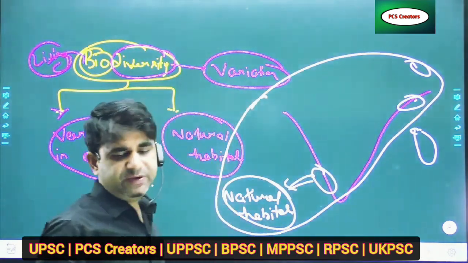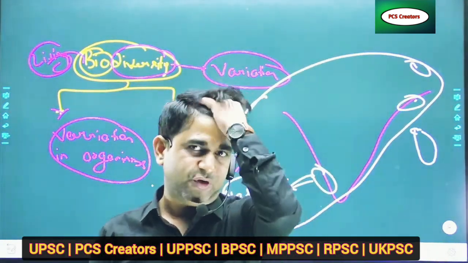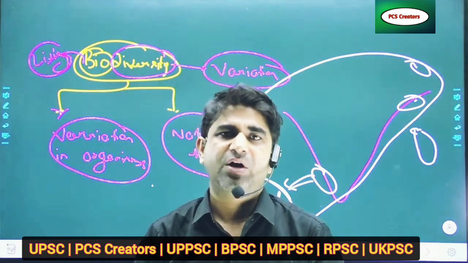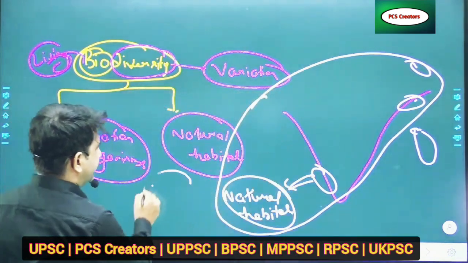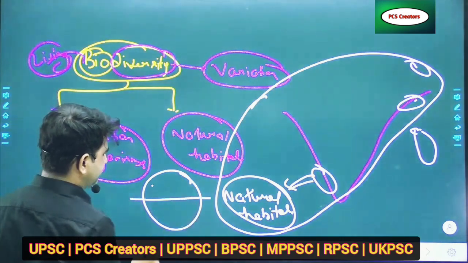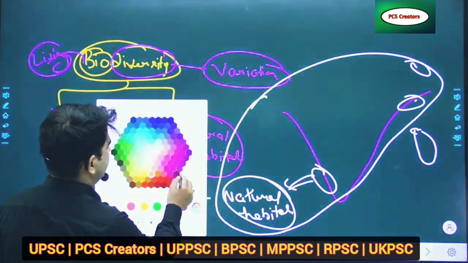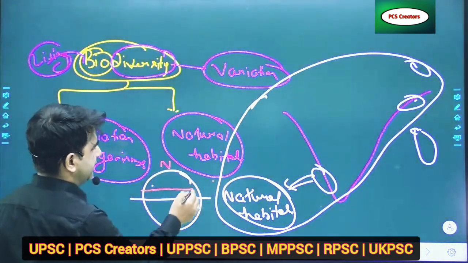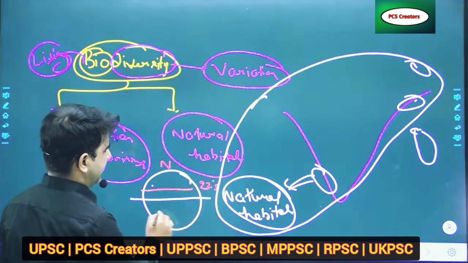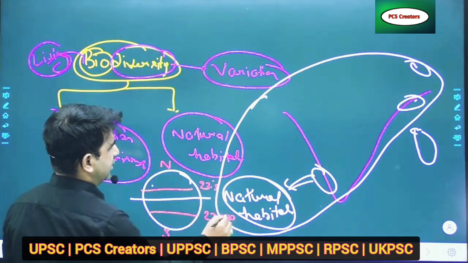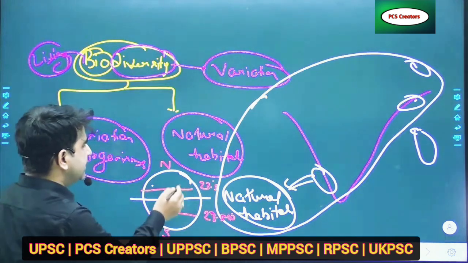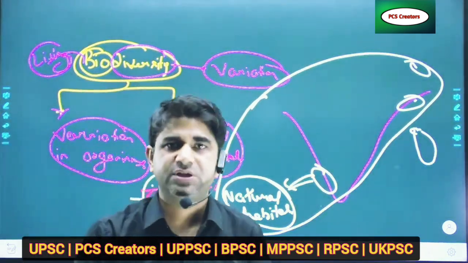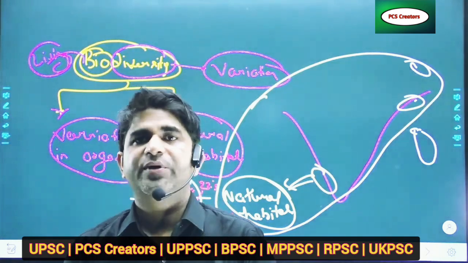So in simple words, biodiversity is a term where there is variation of species in a specific area. And when we talk about the whole world, there is the equator, and the area near the equator, 23.5 degrees north and 23.5 degrees south, is more biodiverse because these areas have huge heat, and when there is huge heat, there is huge humidity.